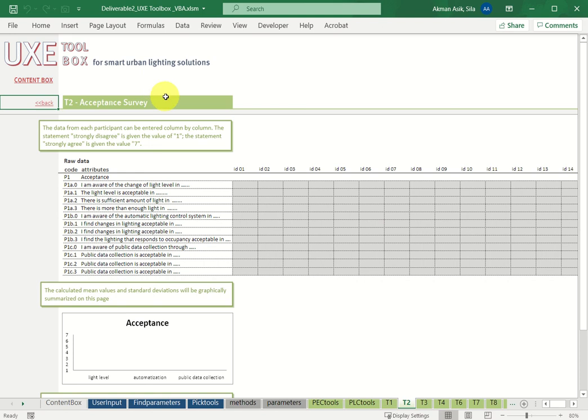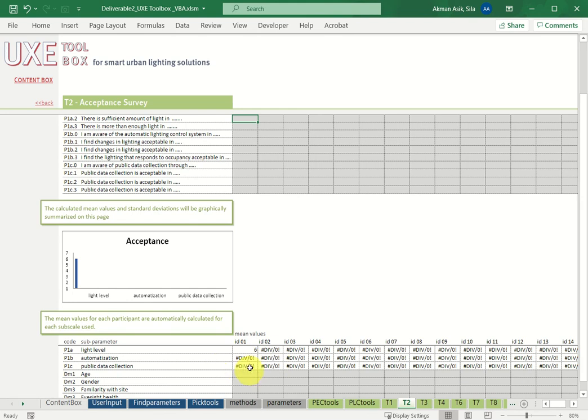And acceptance survey is a survey template, and municipalities or the researcher can enter the results of the input of the survey, and like this, let's say something like this, and the chart will show the results automatically according to the formula defined here.